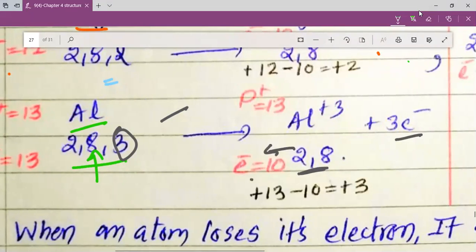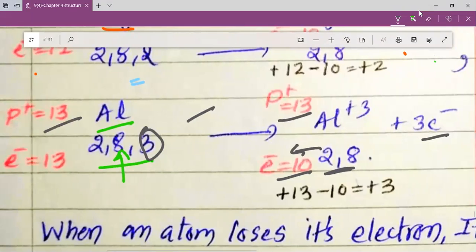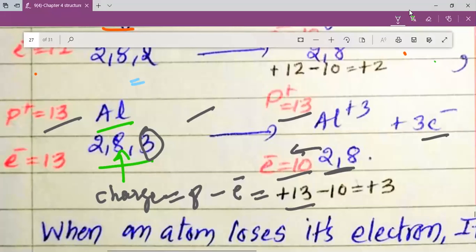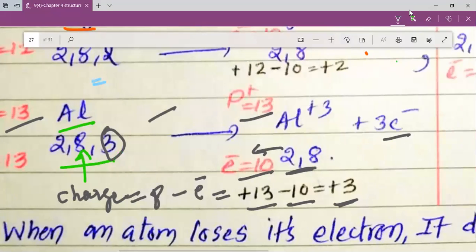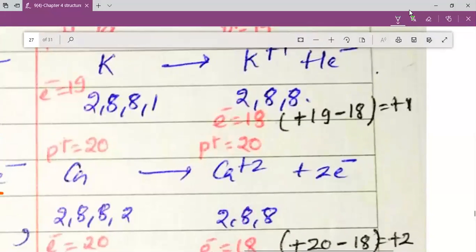So now the new number of electrons is 10, but protons are still 13. Because protons have not changed, protons are 13, and that is why, my dear students, the charge is equal to the number of protons minus the number of electrons. The number of protons is 13, the number of electrons is 10, and that is why a plus 3 charge is generated on aluminium.